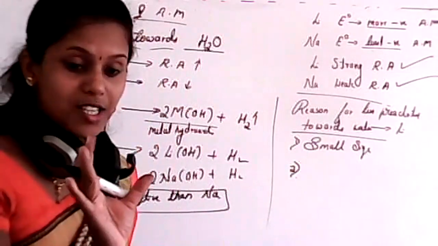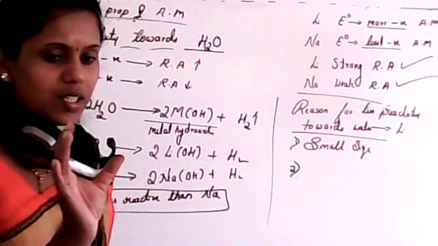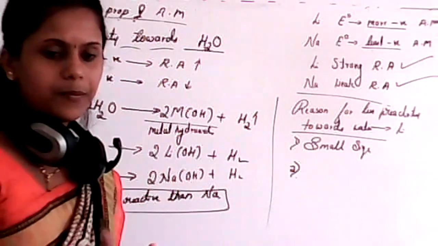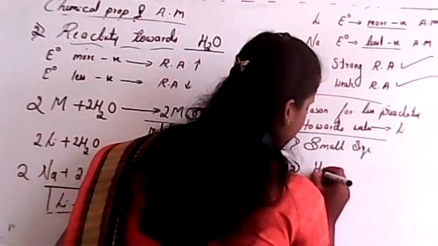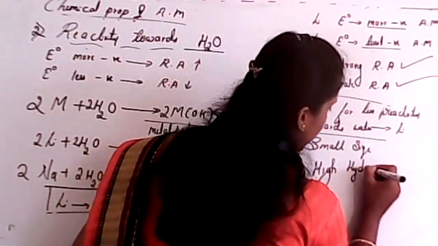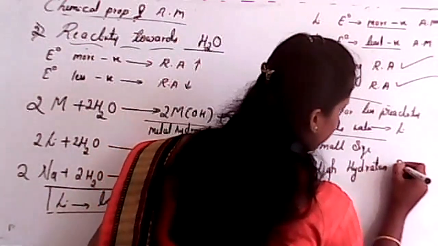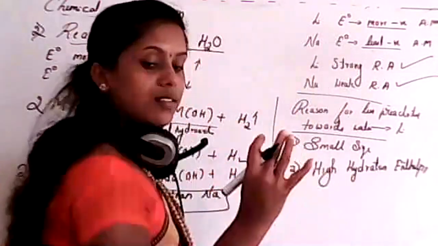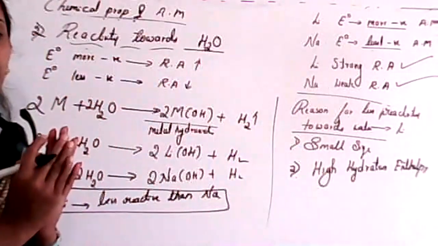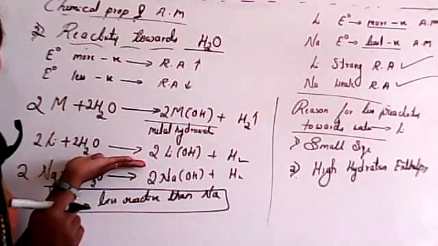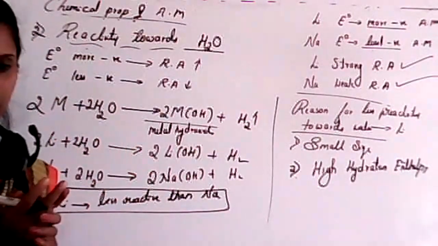That is nothing but hydration enthalpy. Do you remember one thing? Hydration enthalpy. If smaller size, there will be high hydration enthalpy, isn't it? So that's why it has a high hydration enthalpy. So that means water can easily involve in the bonding with lithium ion, isn't it? So that's why it will never react vigorously with water.